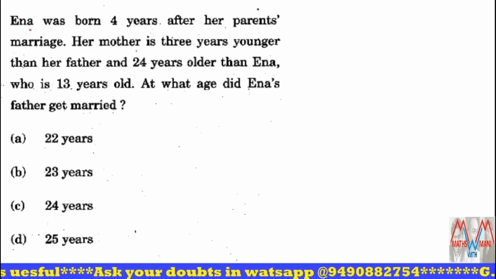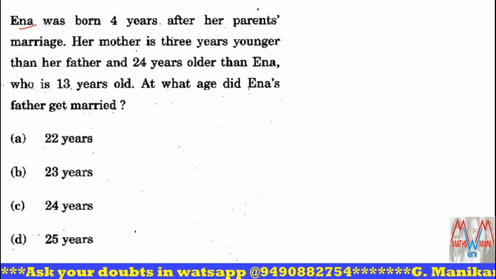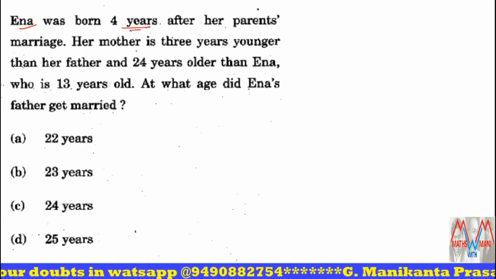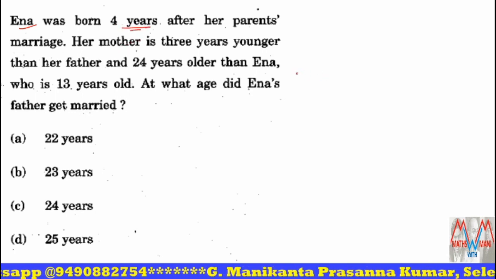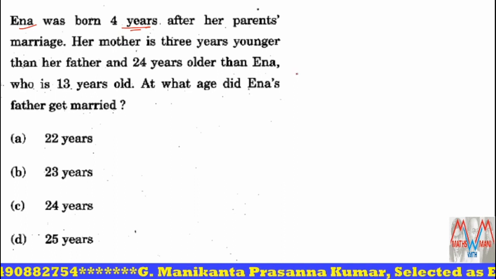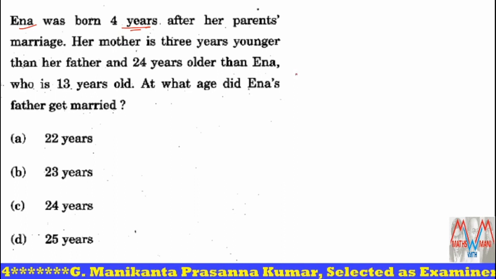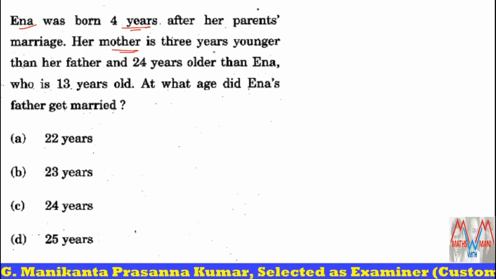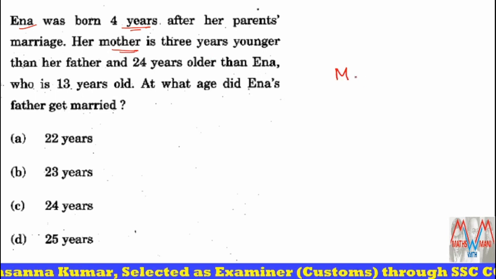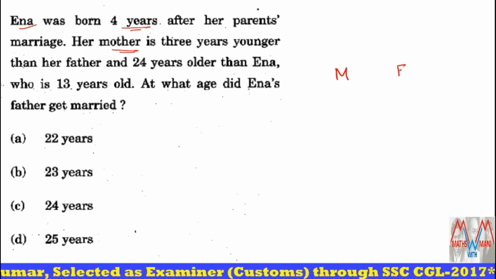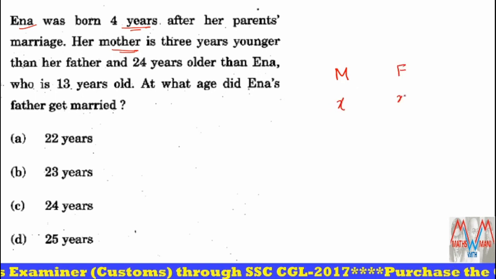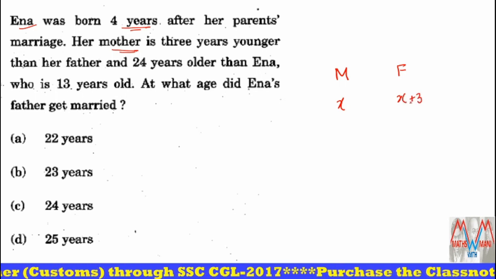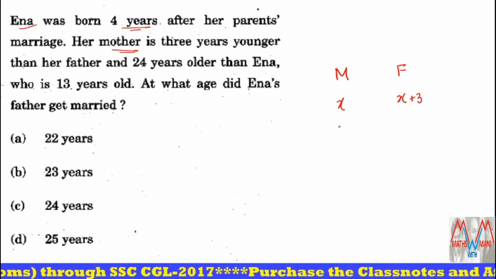Yes, this is also based on ages. Ina was born 4 years after her parents' marriage. So after 4 years of her parents' marriage, Ina was born. Her mother is 3 years younger than her father. Suppose mother's age is X, then what about the father's age? X plus 3, 3 years older.